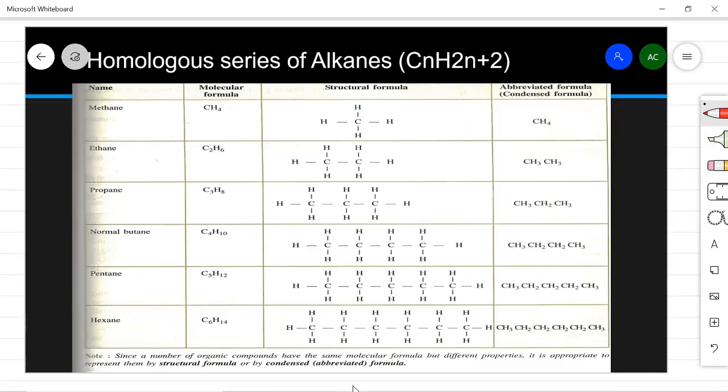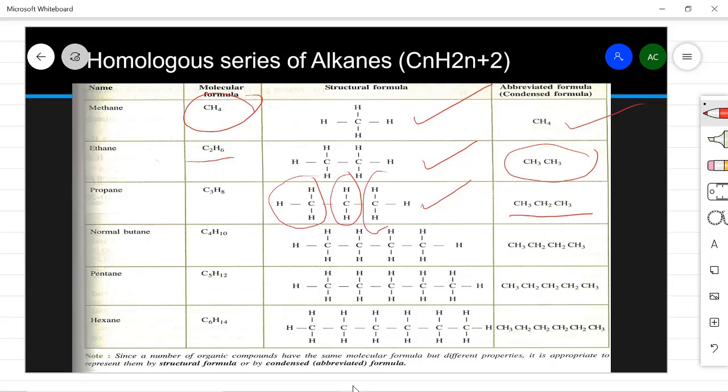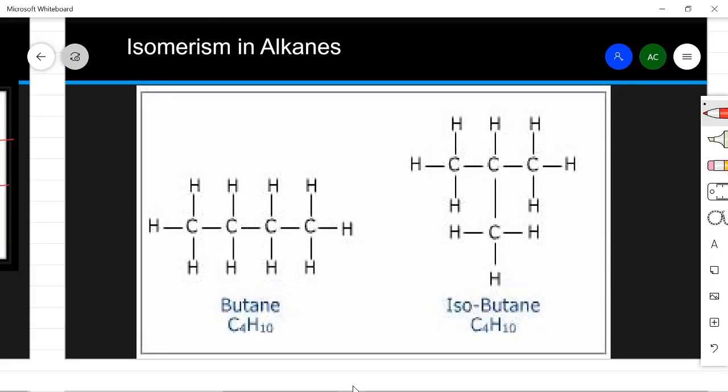So, let us see the homologous series of alkanes. First member is methane, that is CH4. This is the structural formula, this is the condensed formula, and then the next member will be C2H6 like this, and then it is the abbreviated or condensed formula. Then this is C3H8, condensed like this: CH3, then CH2, then CH3. So, this way the series goes on. This is hexane.